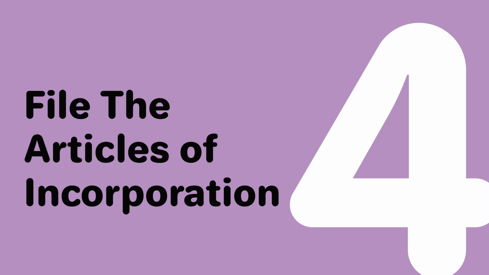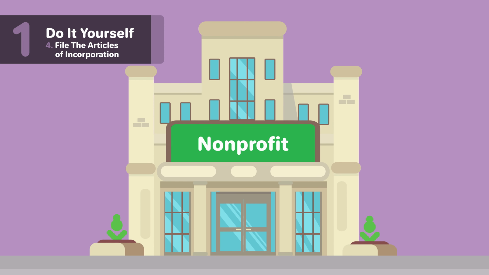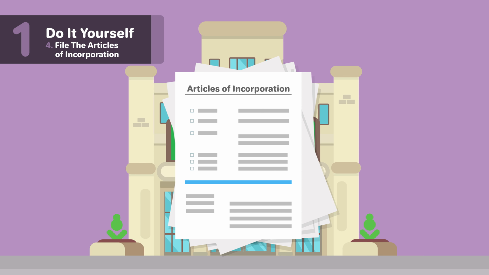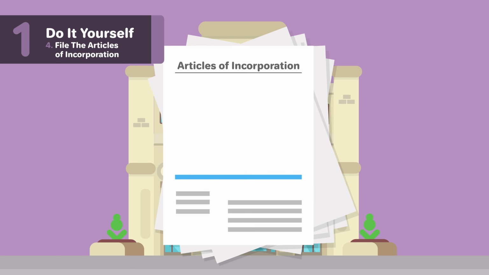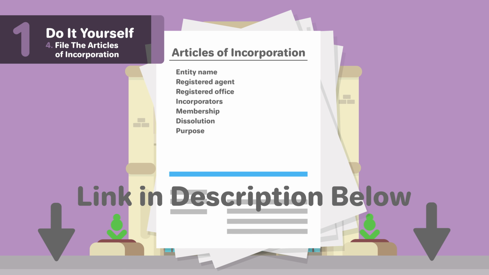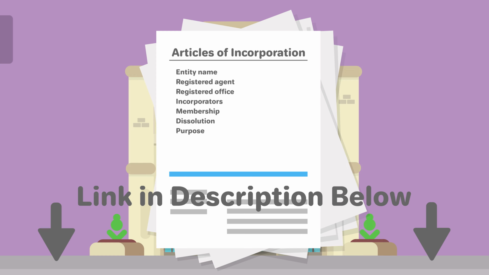4. File the Articles of Incorporation. To form a nonprofit corporation, you will need to file official papers with Iowa. In Iowa, this is called the Articles of Incorporation. Some possible information in the Articles of Incorporation you may have to include is entity name, registered agent and registered office, incorporators, membership, dissolution, and purpose. For more information on the sections of an Iowa Articles of Incorporation, check out our page linked below.